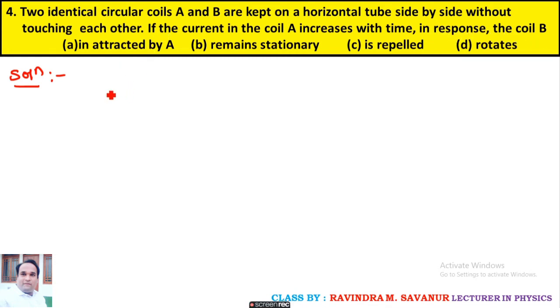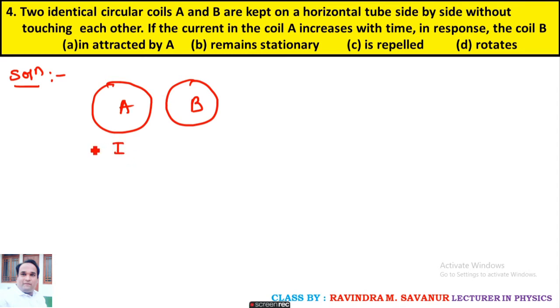Here the two circular coils, A and B, are both kept horizontally side by side without touching each other. If the current in coil A increases with respect to time, then what happens to the induced current in B?